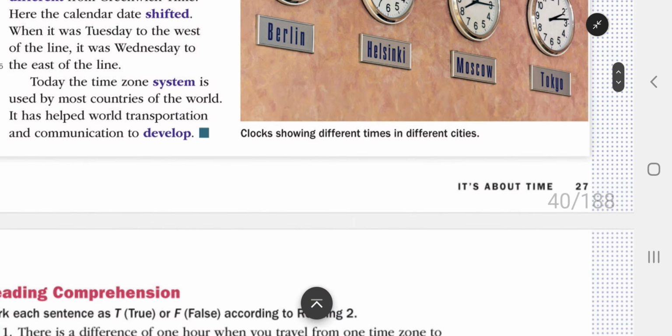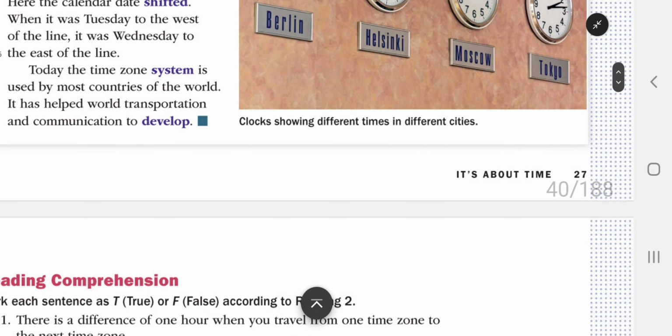Today, the time zone system is used by most countries of the world. It has helped world transportation and communication to develop.